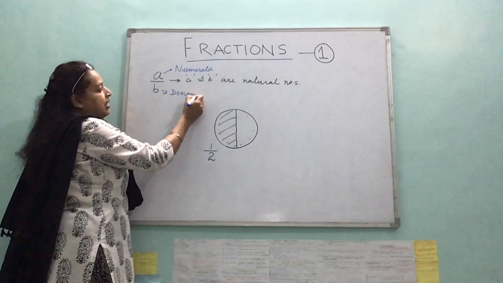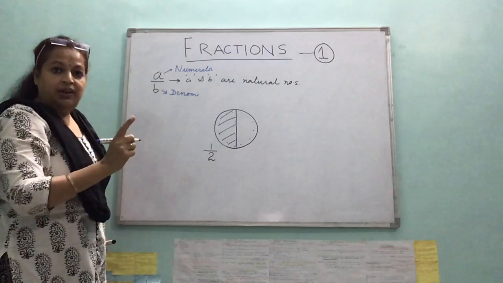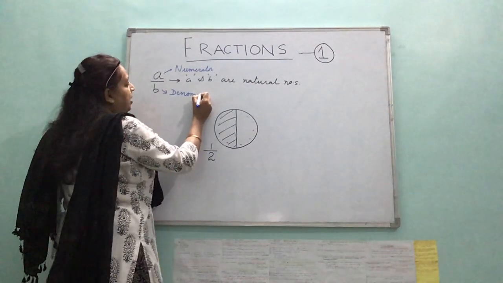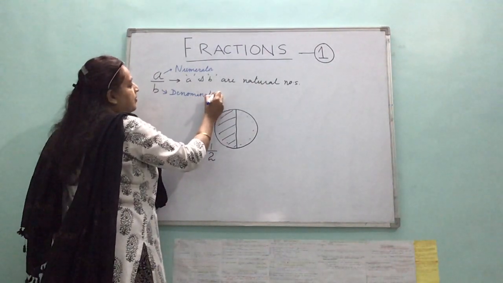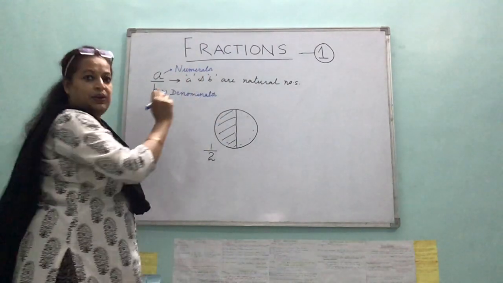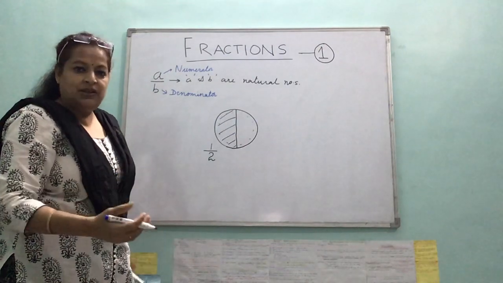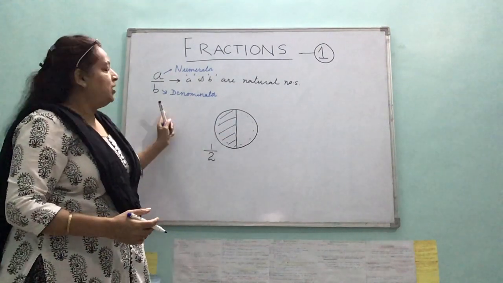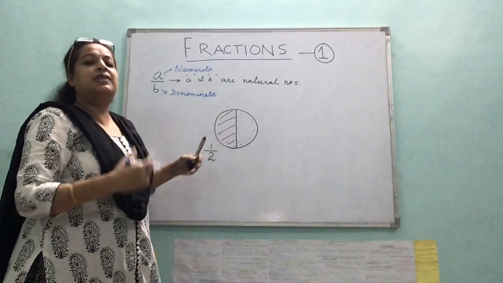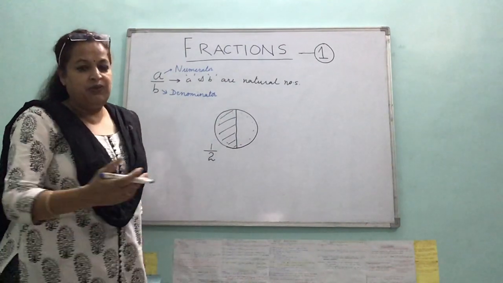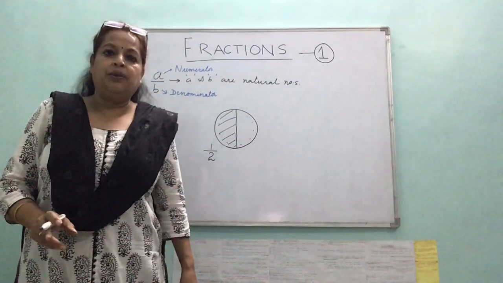Denominator. Spelling should be clear. We pronounce it numerator, denominator, although the spelling is different.